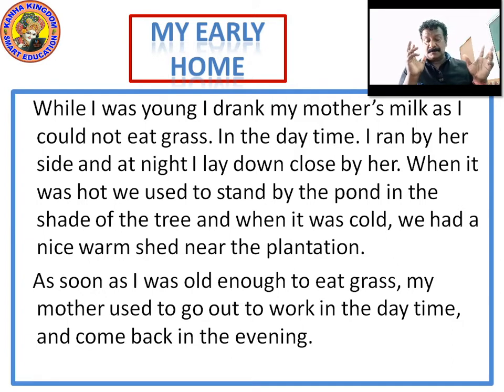So now the story where the Black Beauty says that I was young, I drank my mother's milk, I could not eat grass. Means the teeth were not developed to graze grass. In the daytime, I ran by her. In the daytime, she used to run and play. In the night, used to lay down close by her. Right? She used to stand and used to lay down.